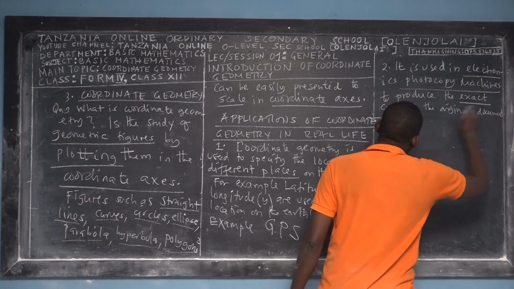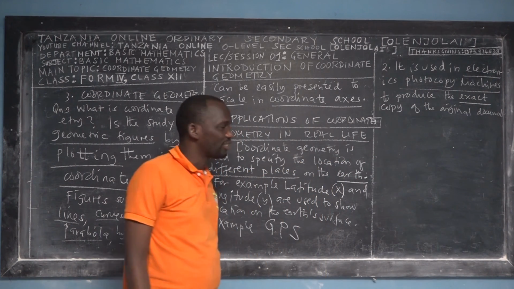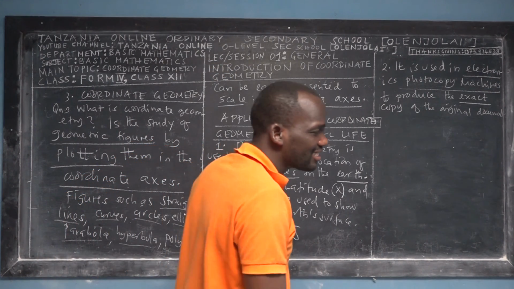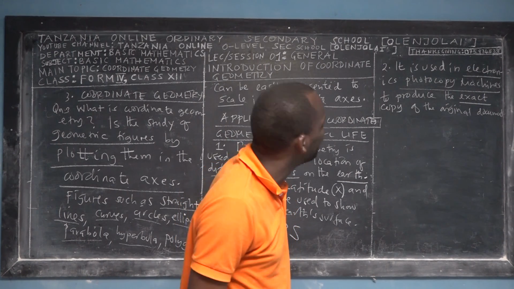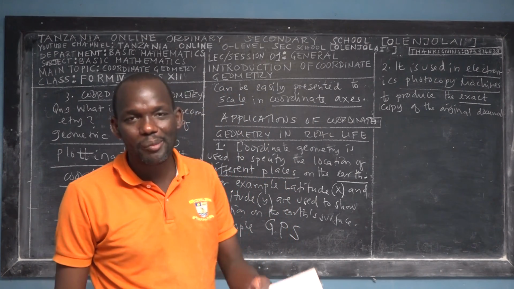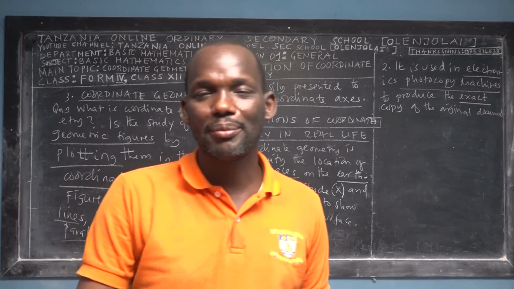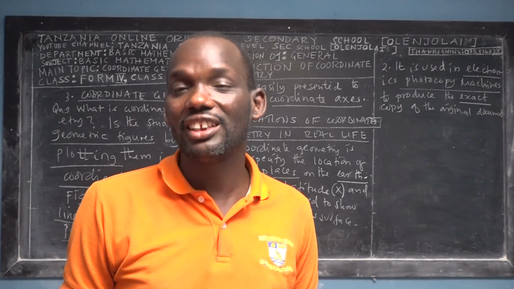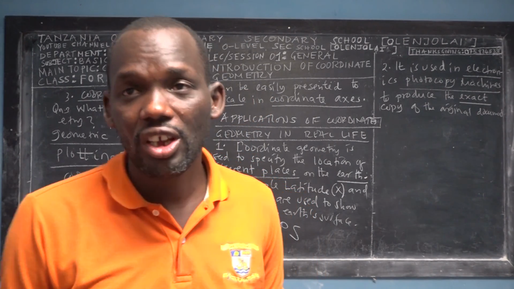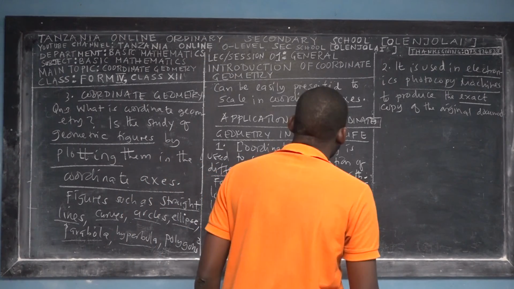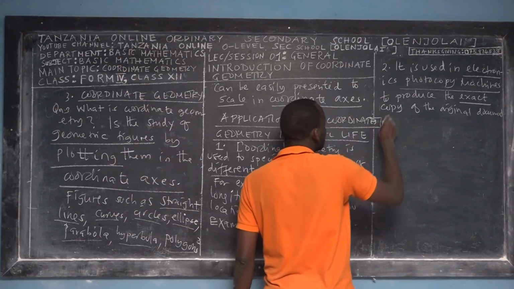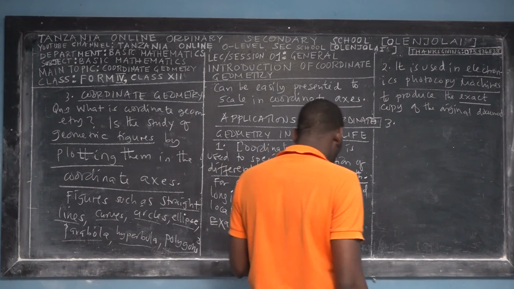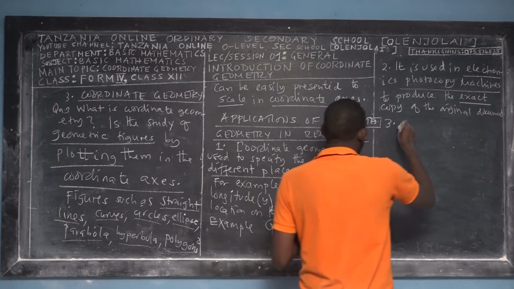I have never thought, even myself, that electronic photocopy machines are using coordinate geometry to produce a copy. I have a photocopy machine. I just place the original document where I have to place it, then I press the buttons and I get a copy of it. But I never thought that these machines have the functionality of using coordinate geometry to produce an exact copy of an original document. Interesting. Again, we have other machines called scanners, electronic machines, for the same use.